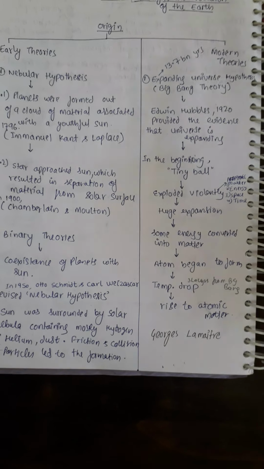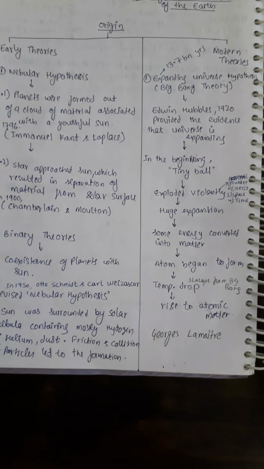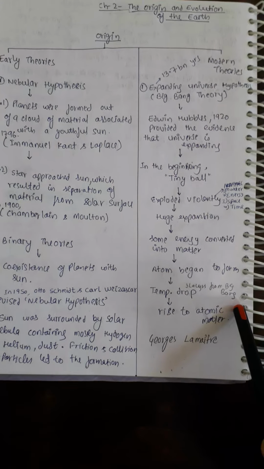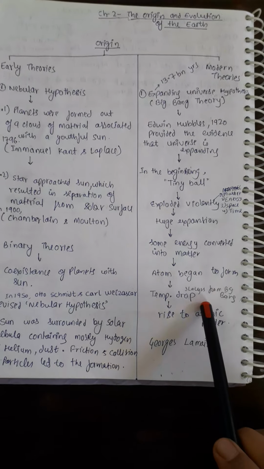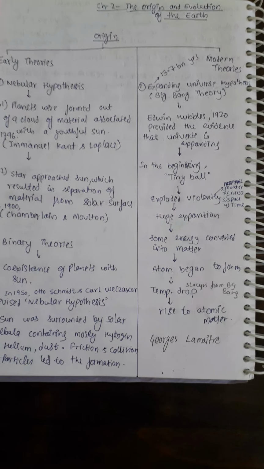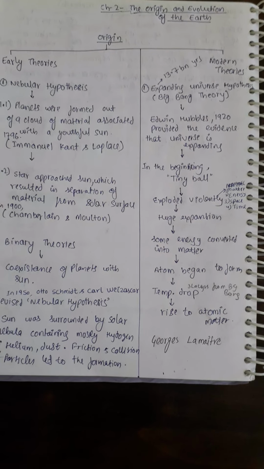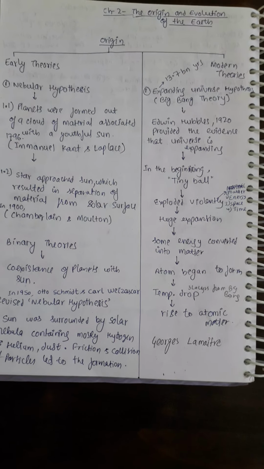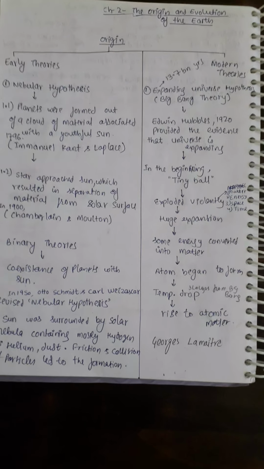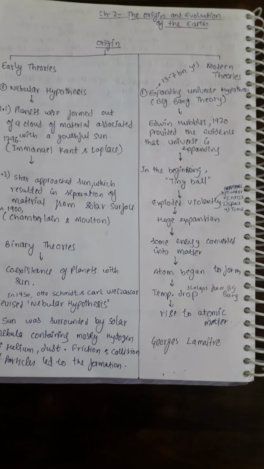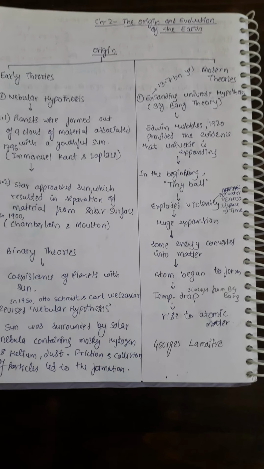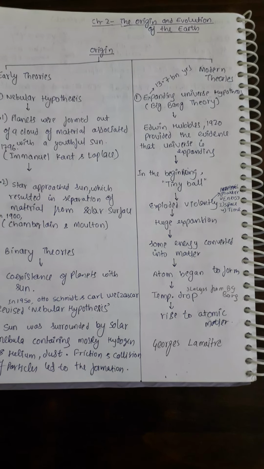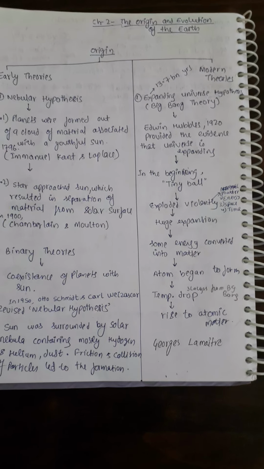After the Big Bang, 3 lakh years later, the temperature dropped to a very low level in the system. After the temperature dropped, that resulted in the formation of atomic matter. And as atomic matter started rising, that resulted in the formation of planets and stars.